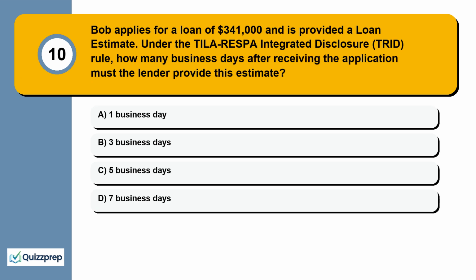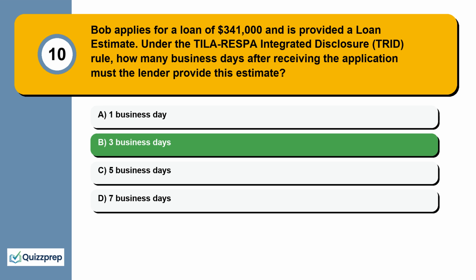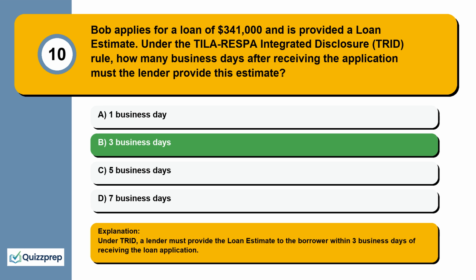Question 10. Bob applies for a loan of $341,000 and is provided a loan estimate. Under the TILA-RESPA Integrated Disclosure (TRID) rule, how many business days after receiving the application must the lender provide this estimate? 1 business day, 3 business days, 5 business days, 7 business days. Under TRID, a lender must provide the loan estimate to the borrower within 3 business days of receiving the loan application.